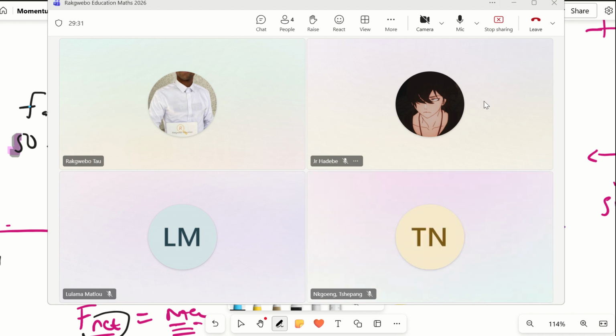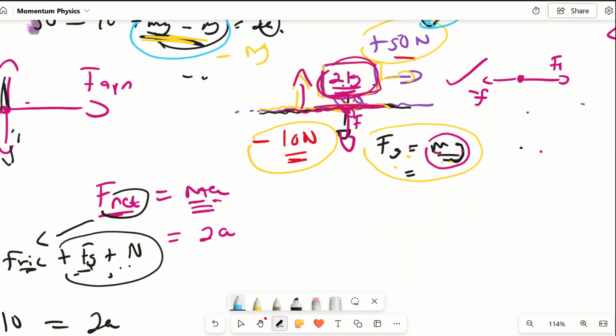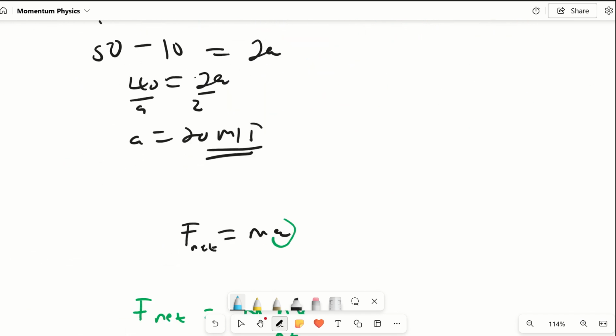Delicious. If I'm moving too fast, you just let me know. I know that I'm moving fast. Someone said yesterday that I'm moving slow, so I just put on some acceleration, a bit of constant acceleration. Okay, yeah, so that's about that. Nkhoeng is happy with the F net story.